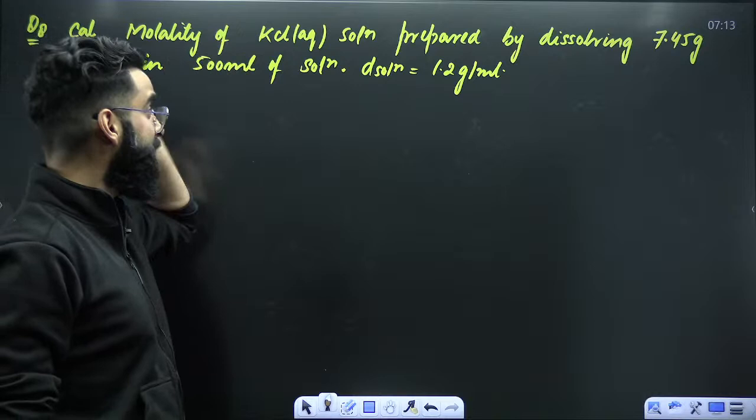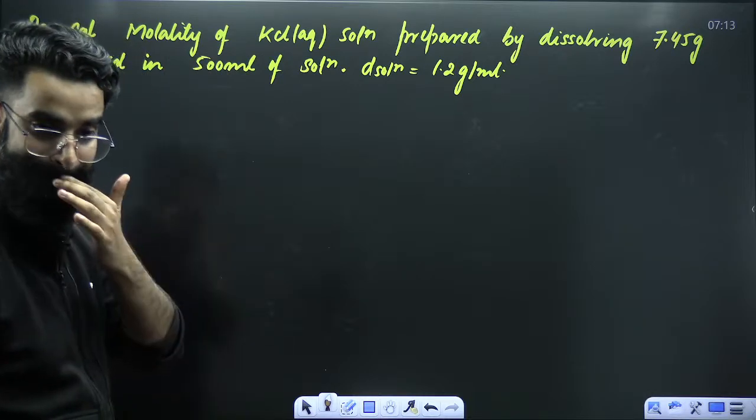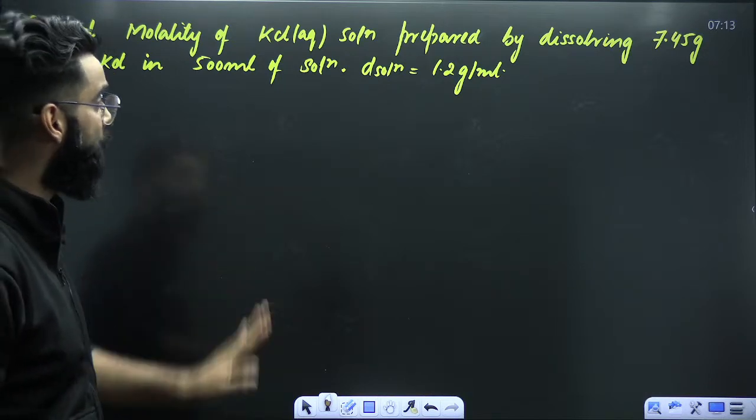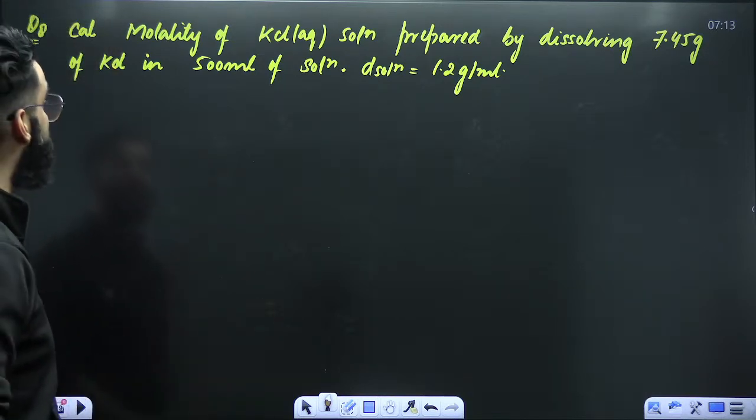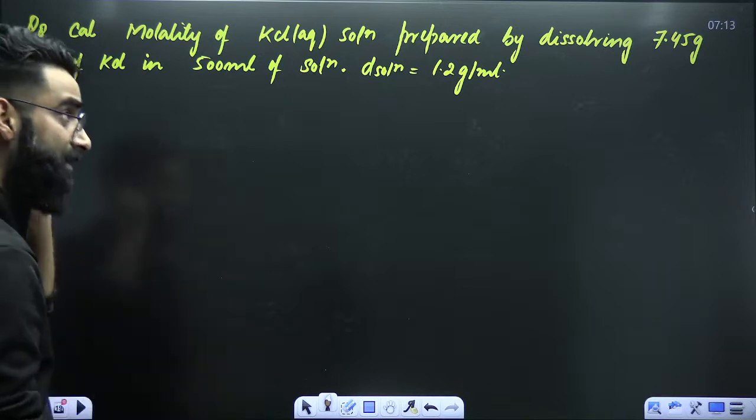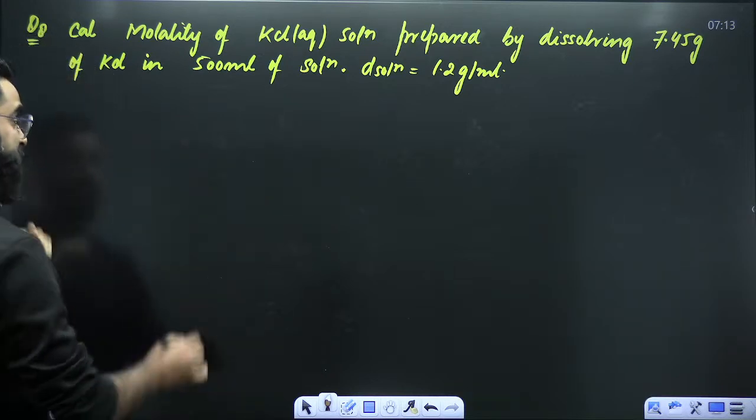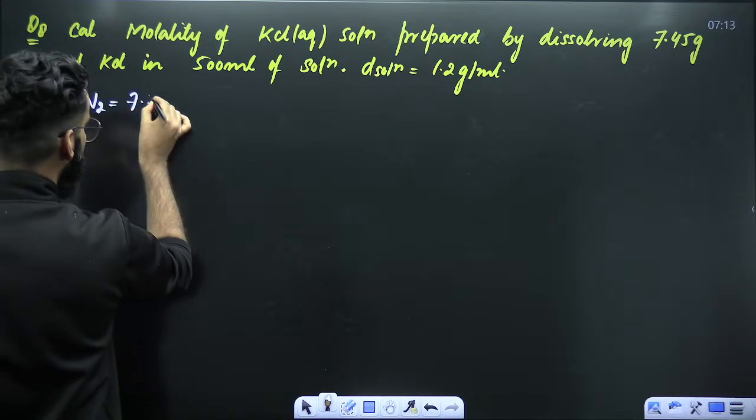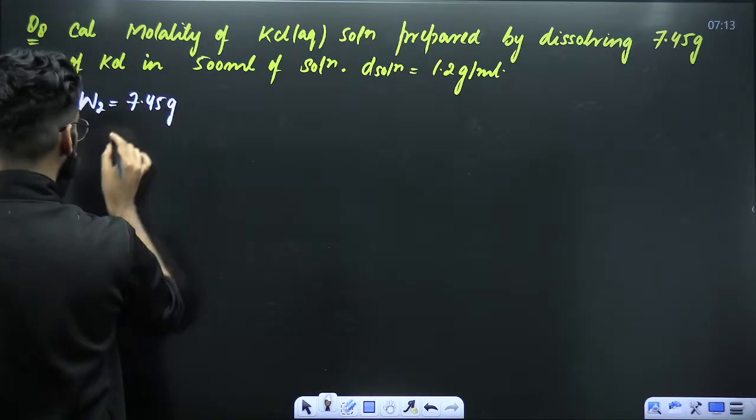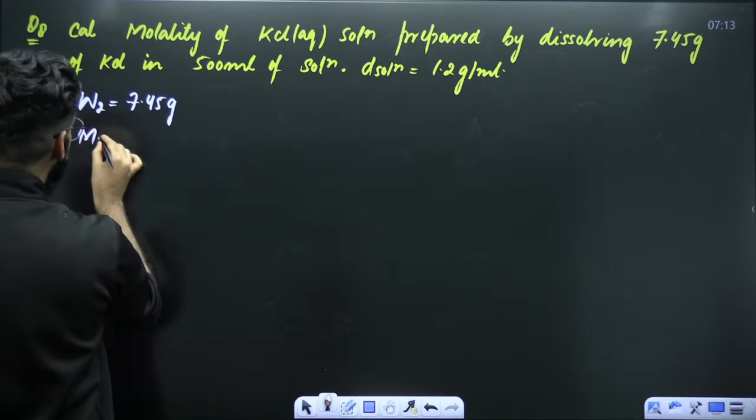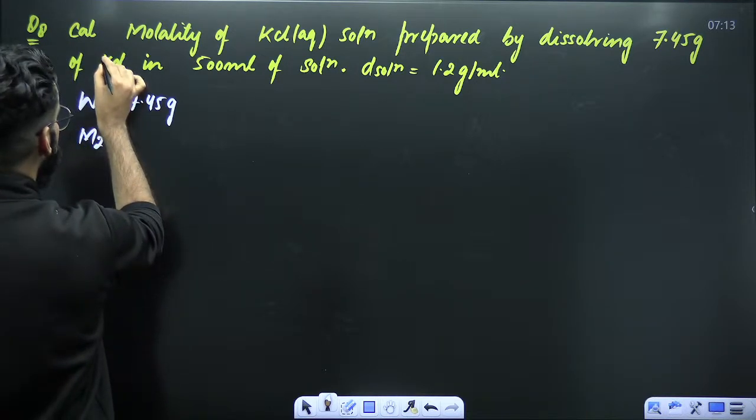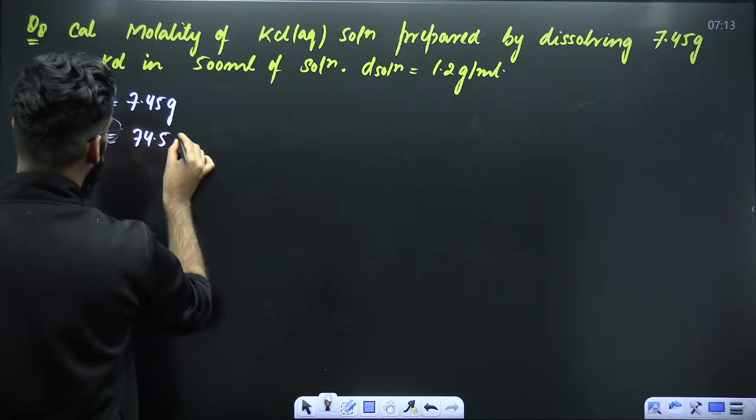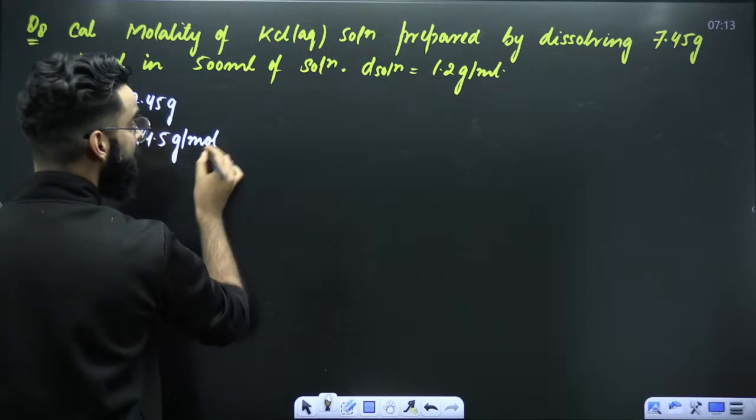Calculate molality of KCl aqueous solution prepared by dissolving 7.45 grams of KCl in 500 ml of solution. As per the question, the mass of solute that's given to me is 7.45 grams. Tell me, what will be the molar mass of solute? Molar mass of KCl, 39 plus 35.5. That comes out to be 74.5 grams per mole, right?